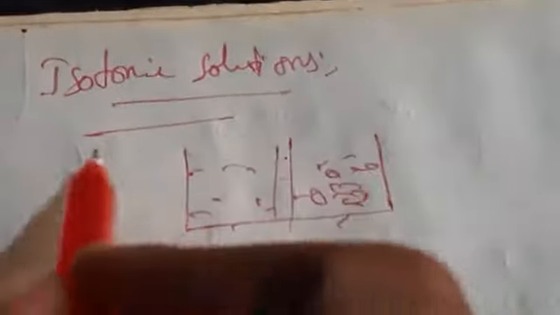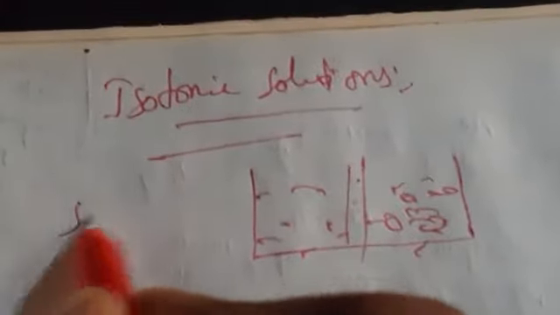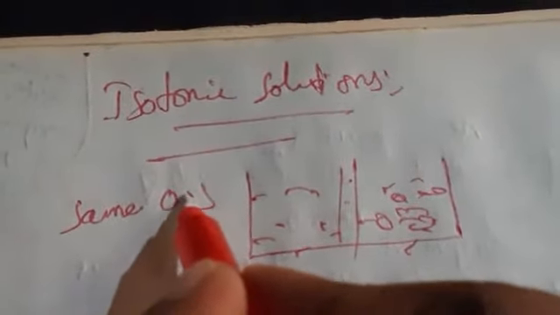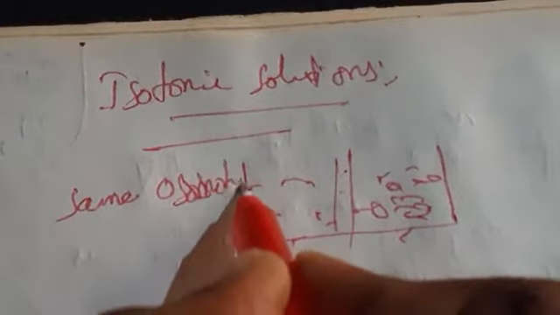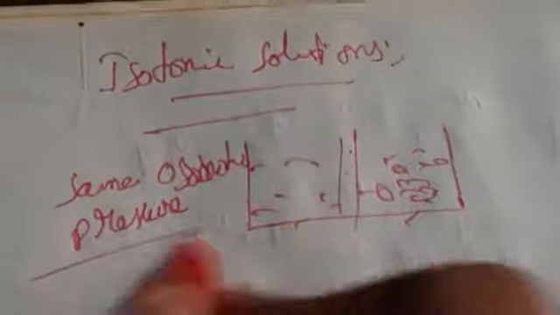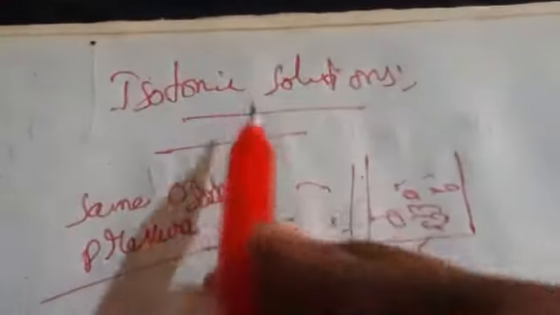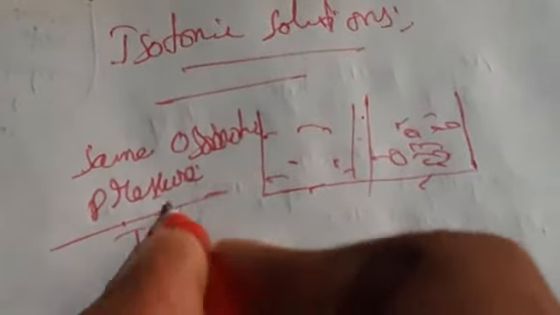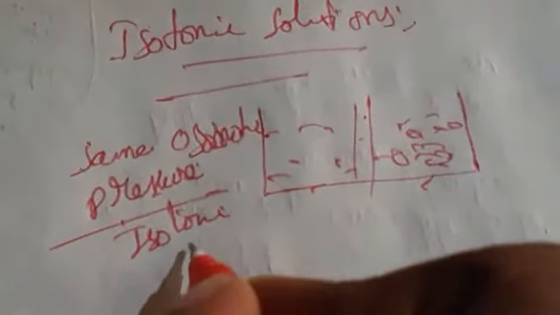The solutions which have the same osmotic pressure we call isotonic solutions. Means the solutions which have the same osmotic pressure, we call them isotonic solutions. Let me give an example. Some blood cells I am taking.